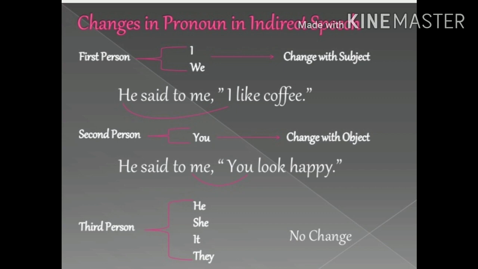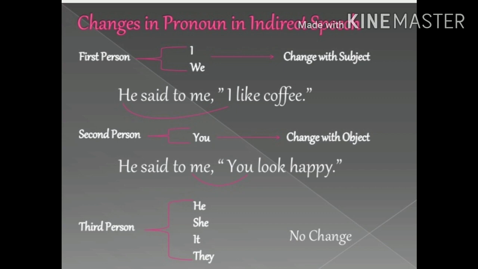Children, in this sentence, the subject of reported speech, I like coffee, is I, which is a first person pronoun, and while changing it into indirect, this first person pronoun will change with the subject of reporting verb he. So, first person pronouns are changed with the subject of reporting verb.